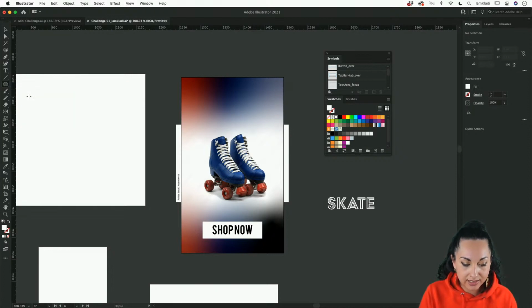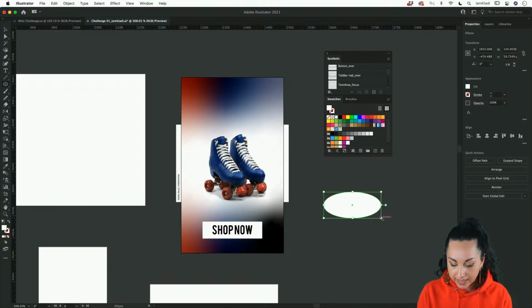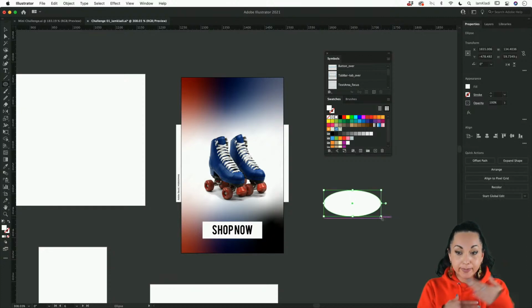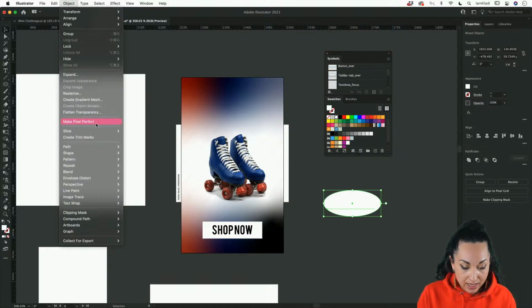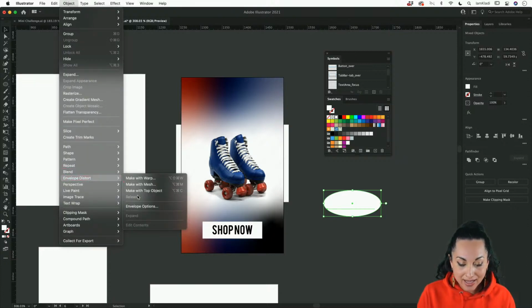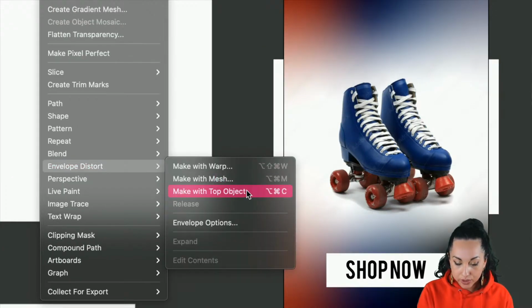And I'm going to select the ellipse tool, and I'm going to draw an ellipse on top of the word skate, just like so. So remember, the shape has to be on top. Then with the selection tool, I'm going to click and drag over both the text and the shape. And then I'm going to head under Object, Envelope Distort, and Make with Top Object. Here it is. So Envelope Distort, Make with Top Object.